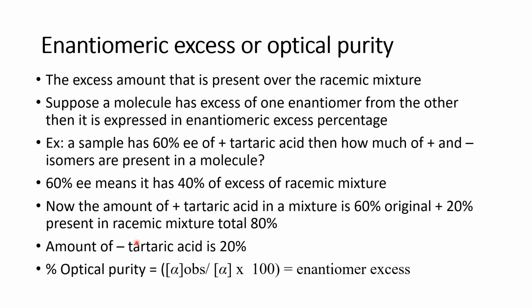So this calculation is also called optical purity. How much of the pure enantiomer is present, we have to calculate that. It is called optical purity, which is given by alpha observed by alpha into 100. That means this is called enantiomeric excess. It's a very important term, enantiomeric excess. Okay, so now this 60% of tartaric acid will be rotating the plane polarized light to plus, that means the right hand side. The remaining 40% will not rotate, that means it has zero value. Okay, remember that it is a racemic mixture, that is why it is zero value.